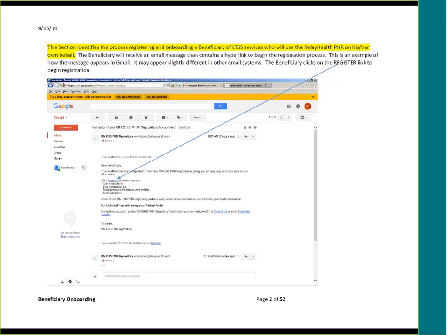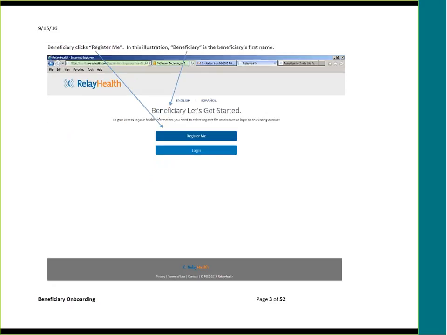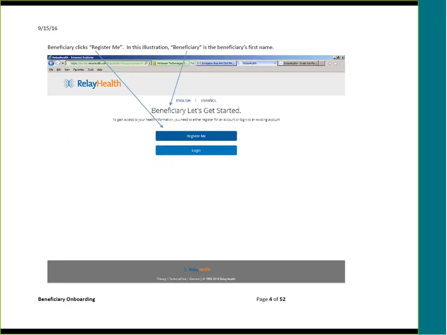As a beneficiary, you will receive an email message that contains a hyperlink to begin the registration process. This is an example of how the message appears in the Gmail system. It may appear slightly different in other email systems, such as Yahoo or Hotmail or Comcast and so on. The beneficiary clicks on the register link to begin registration. Then clicks, "This is for me." The beneficiary clicks Register Me.